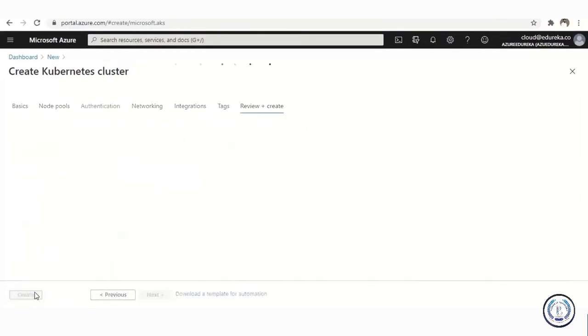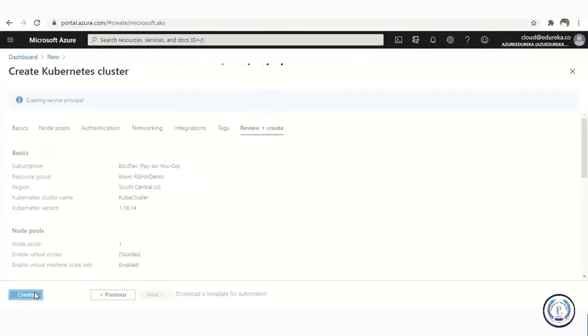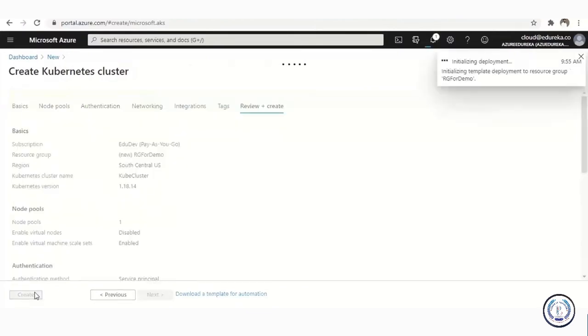Okay. Just going to say create and review. For creating this, it will now review all the requirements. If the requirements are in place, it will go ahead and create your cluster and put everything in place. Okay. So it says, do you want to create it now? I'll say yes, create.